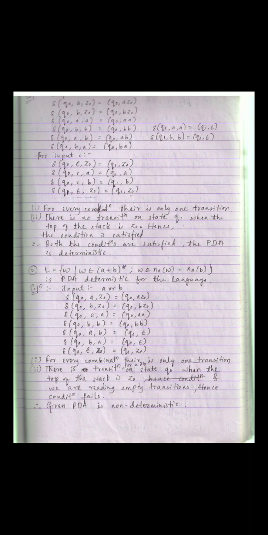The second condition states that when you are in a particular state and the stack value is z naught, and you are not having any string to consume, reading the epsilon symbol, the resulting value is the final state with z naught on the stack. For the same state, reading the empty symbol with stack value z naught, there should not be any other transition.